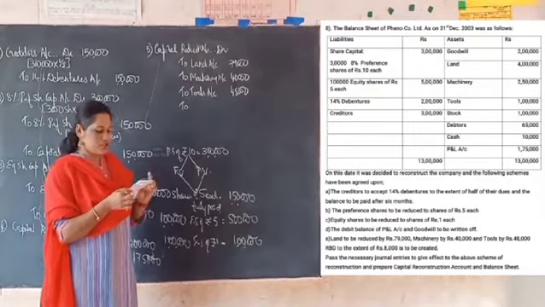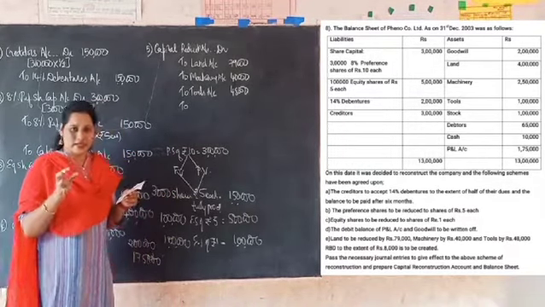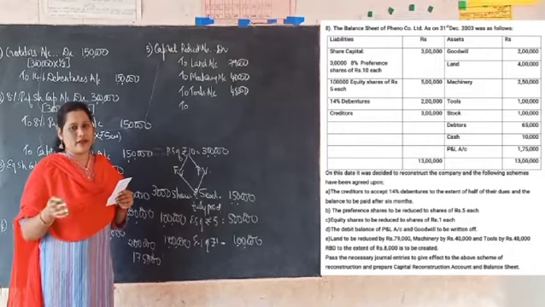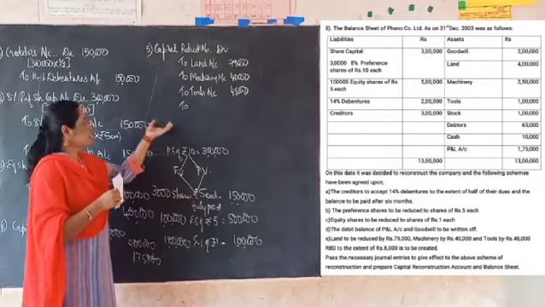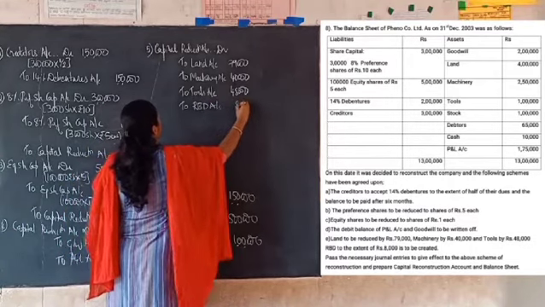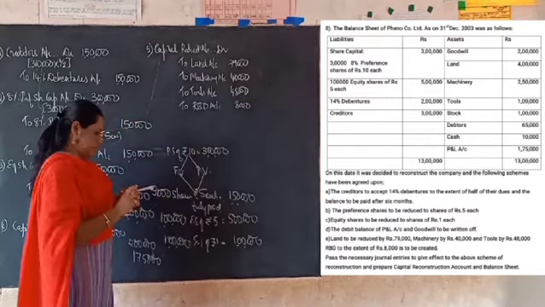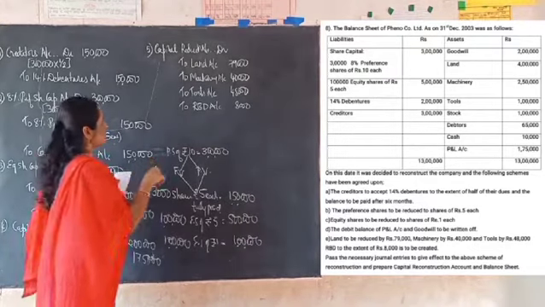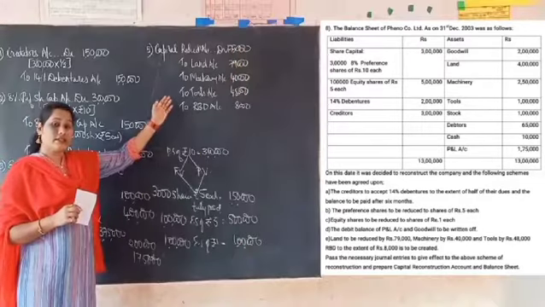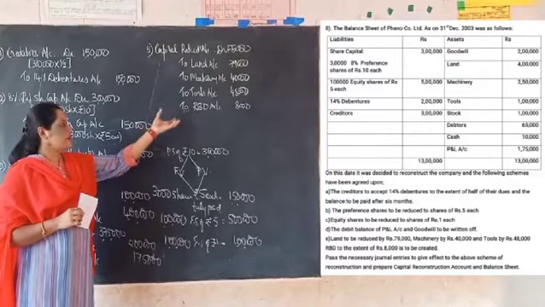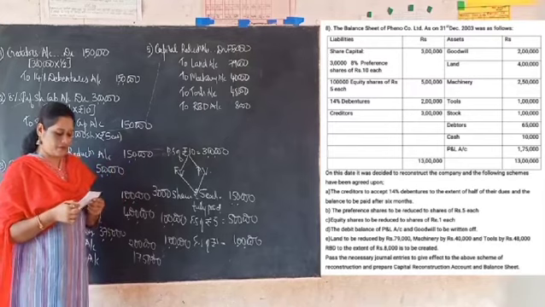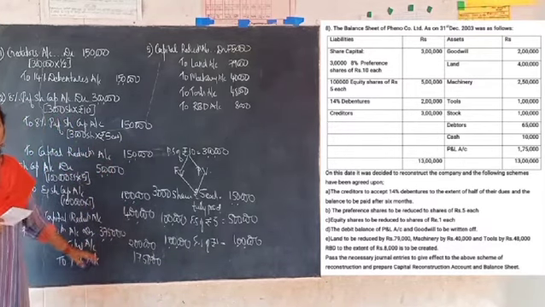If you see the balance sheet, earlier we did not have any RBD, that is reserve for bad debt, but under the internal reconstruction the company has decided to maintain reserve for bad debt. So that is why you are creating the RBD utilizing the capital reduction account. So you have to write here to RBD account, that is 8,000. So now no other adjustments are given. So in this case, what is the total amount debited to capital reduction account? 1,75,000. Now what is the narration we can give for this entry? Being the partial amount of assets eliminated and RBD created utilizing capital reduction account. Okay. So now these are the journal entries we have to pass in this question.